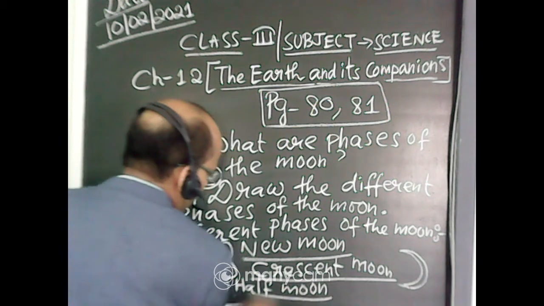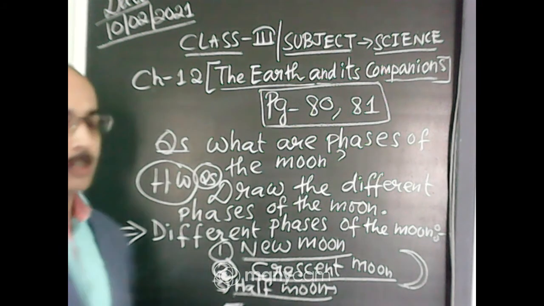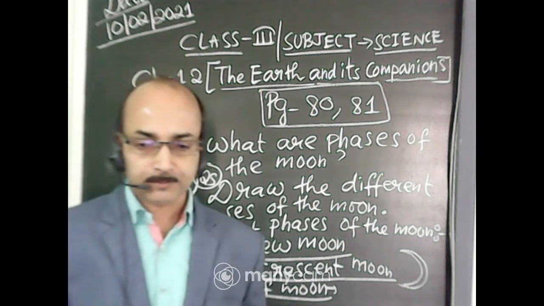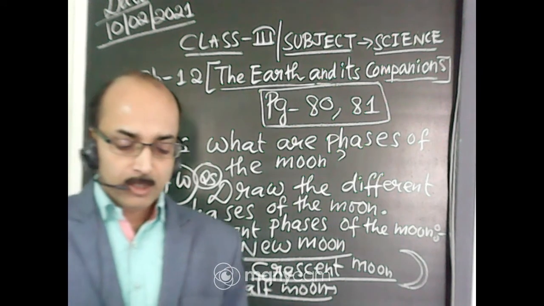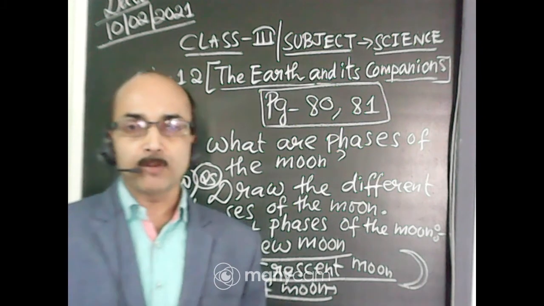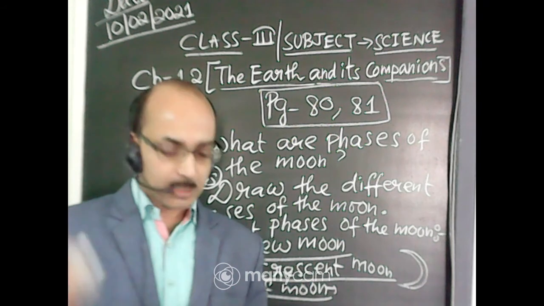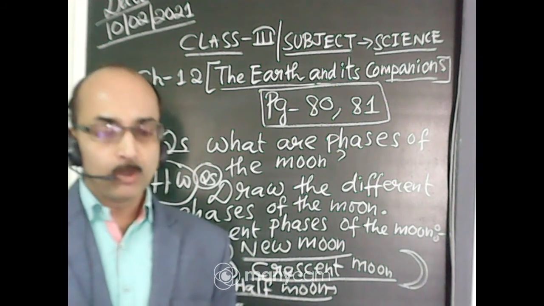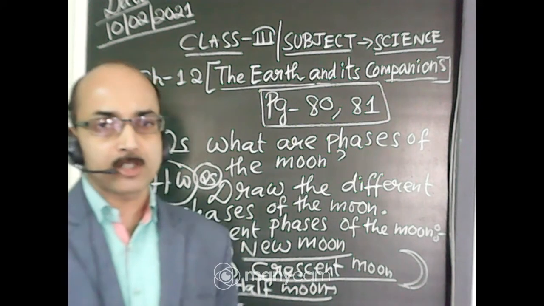Half moon means you can see half of the portion of the moon. Okay. Then gibbous moon: when you are seeing more than half of the moon, it is called the gibbous moon. Then full moon means you are seeing the whole of the moon, the complete moon.